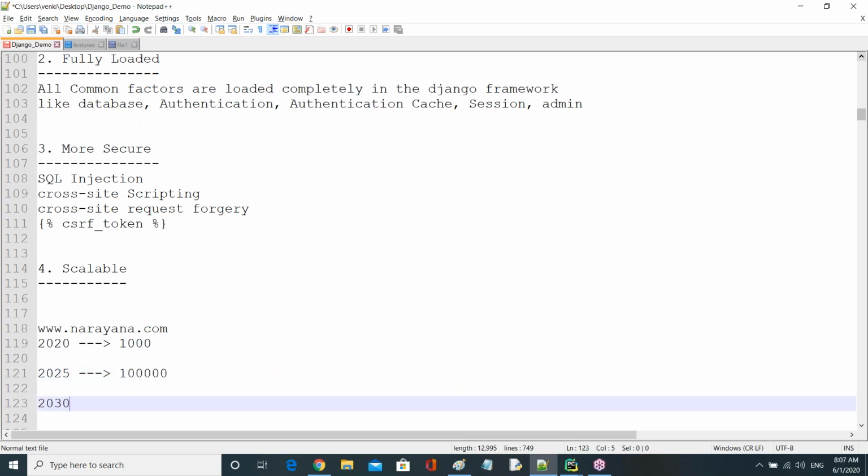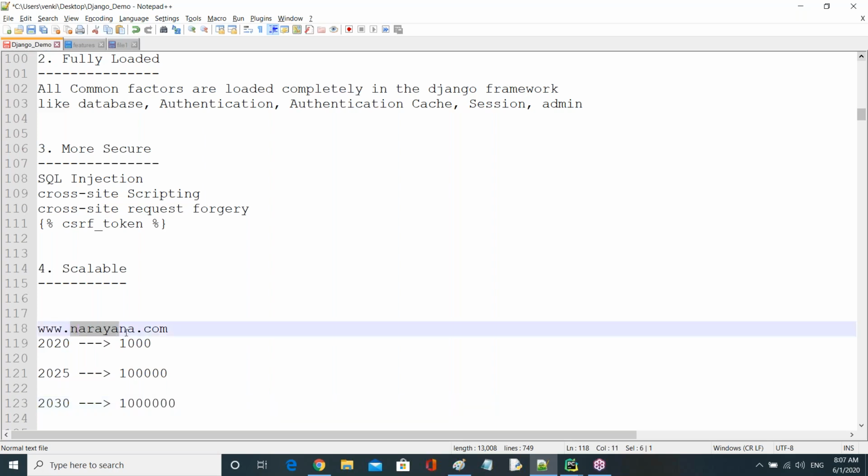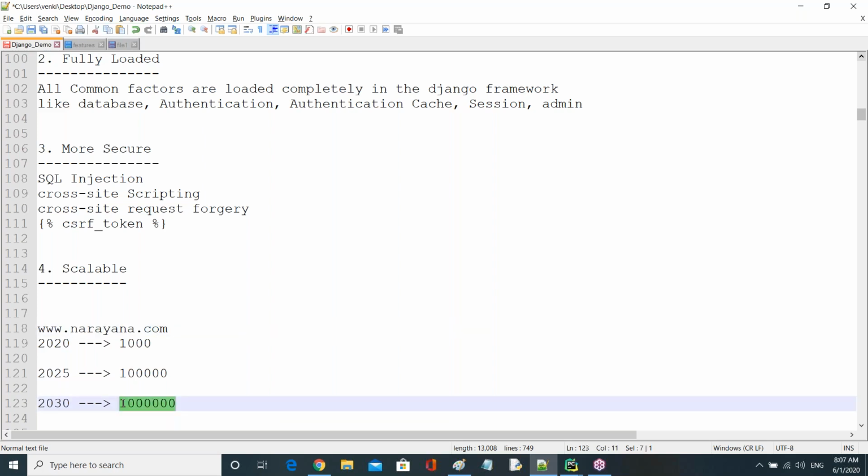And after, suppose I take this year, 10 lakhs. Now in this year, 10 lakh users are going to use it at a time. At that time also, it must be in a position to handle all the users if they try to use it at a time. So this is called scalability. Scalability means it must be in a position to handle all the users.